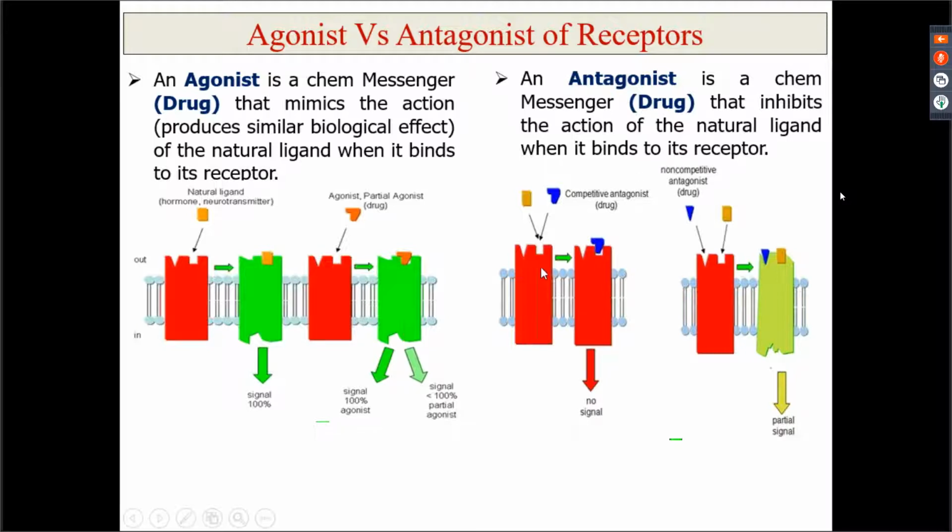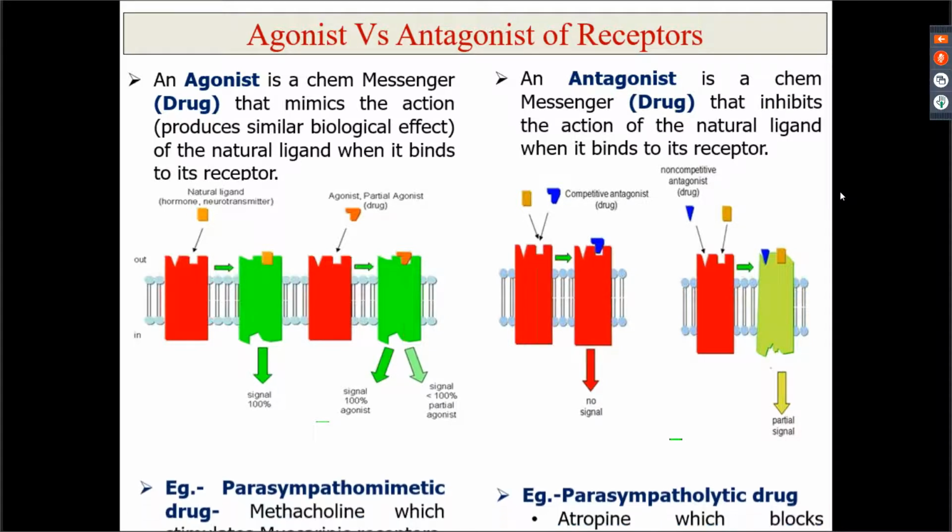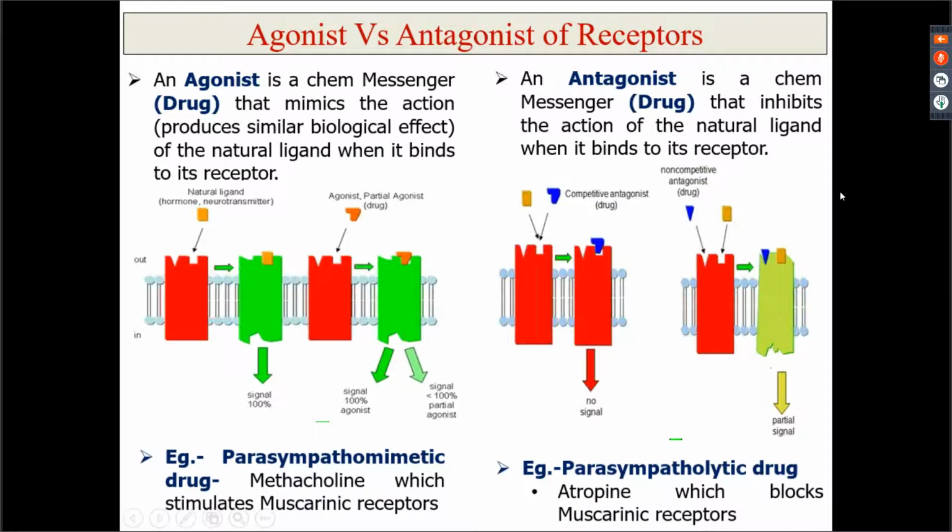So here you have this is the natural ligand. This is a competitive antagonist because it is competing for the same site on this receptor, right? और नॉन कॉम्पिटिटिव क्या है? उसी रिसेप्टर पर एक्ट कर रहा है पर वो दूसरी साइट पे कर रहा है, लेकिन उसके एक्शन को वो कम कर देगा या खत्म कर देगा, फिनिश कर देगा, राइट? So you will be coming across these terms very commonly: parasympathomimetic, sympathomimetic, parasympatholytic, sympatholytic. तो ये क्या है? जहां mimetic आया means वो एक agonist है और जहां lytic आया वो antagonist है.